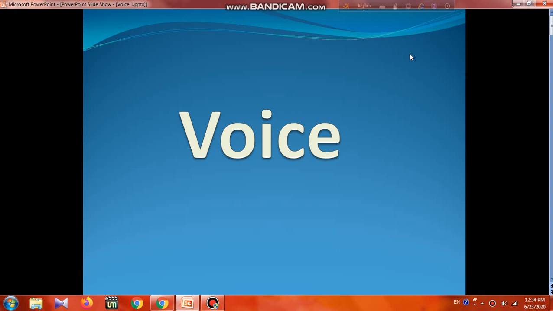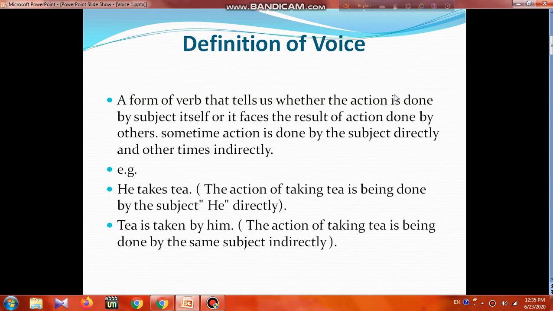Today we're gonna start voice from English second paper. And let's start. First, we'll know the definition of voice. A form of verb that tells us whether the action is done by the subject itself or it faces the result of action done by others. Sometimes action is done by the subject directly, other times indirectly.